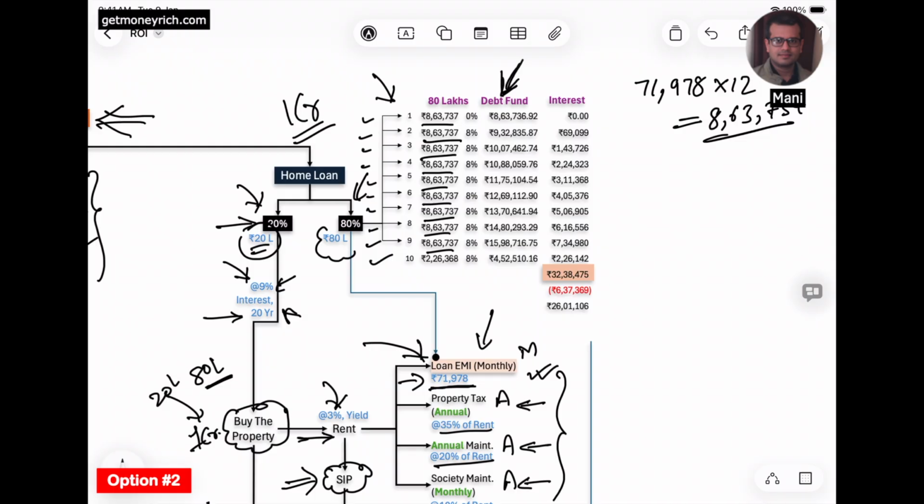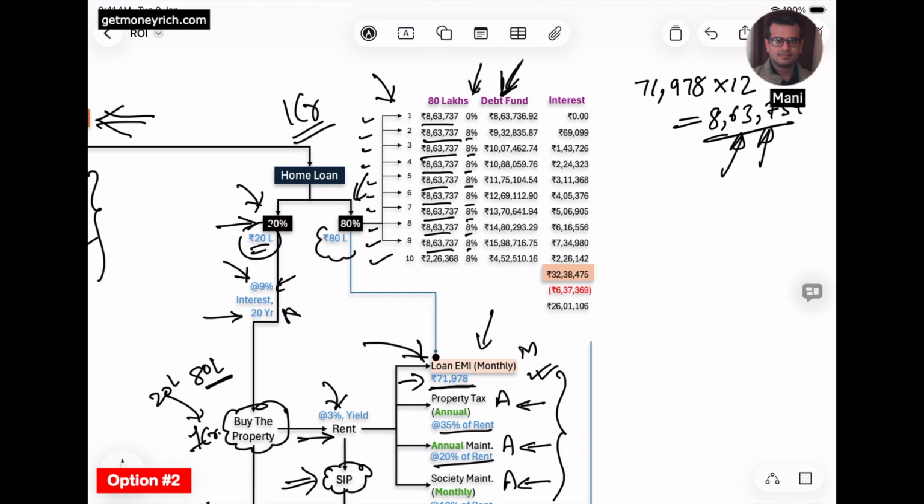He will liquidate a part of his debt fund units, and the proceeds he will use to pay the home loan. But because he is invested in a debt fund, he will earn some interest, and I have assumed interest of 8% per annum from the debt fund. In the first year of his investment he has to pay 8,63,737.